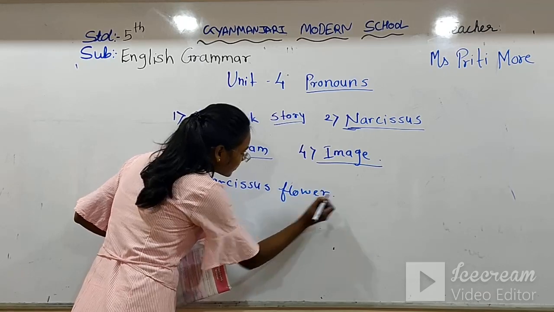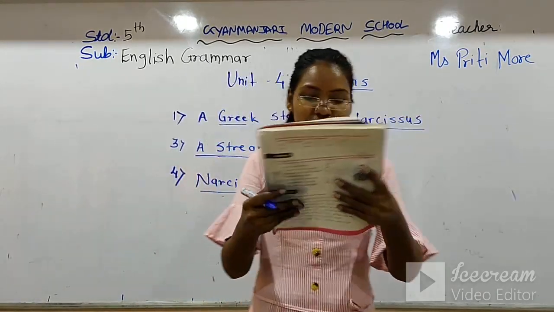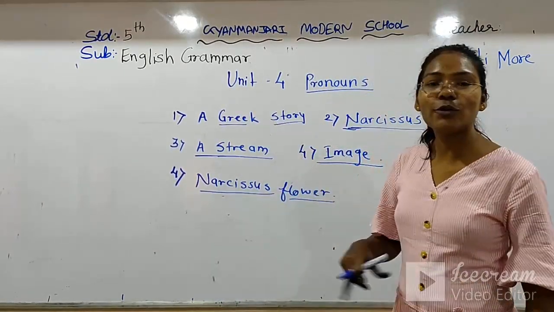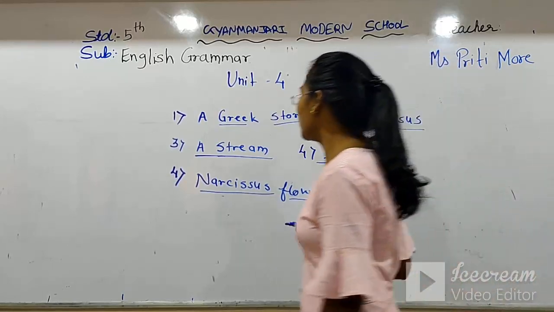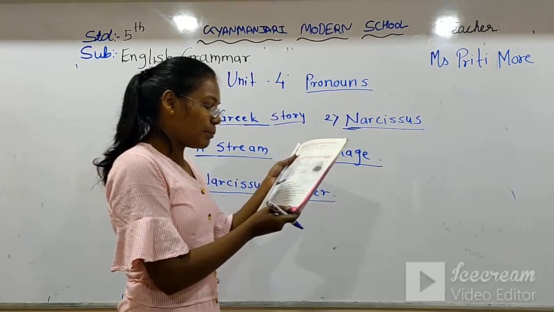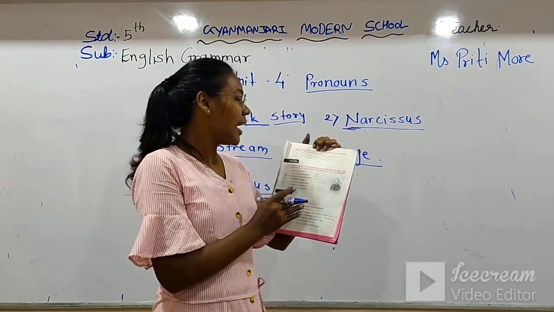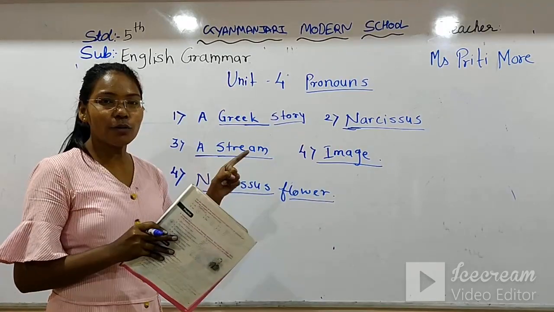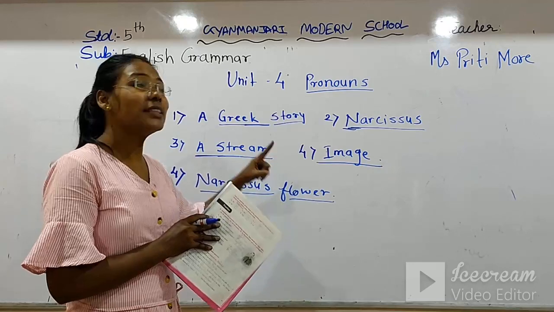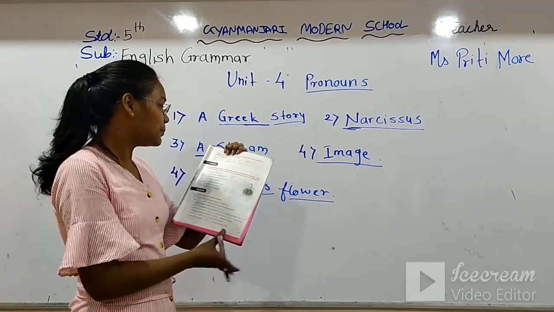Now, in place of these nouns, we have to use the pronoun. On page number 17, small boxes are given, and in the place of this noun, we have to take the proper pronoun.